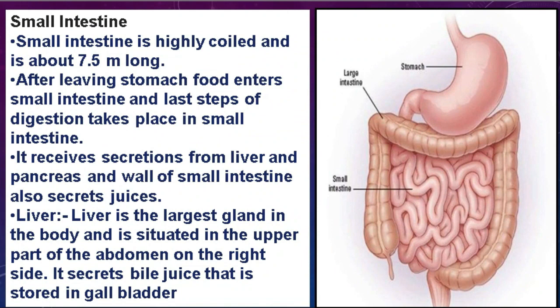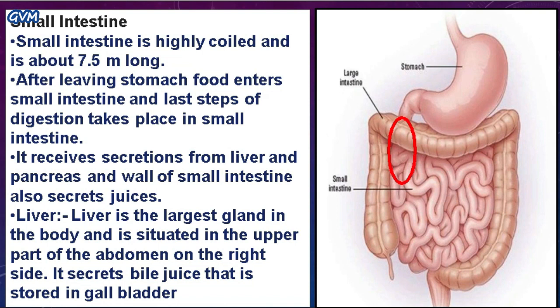Students, the small intestine is the next organ of your alimentary canal after the stomach, and the other end of the stomach opens here in your small intestine. As you see here, the other end of the stomach opens into the small intestine. Students, the small intestine is highly coiled and is about 7.5 meters long. After leaving the stomach, food enters this part of the alimentary canal, that is the small intestine, and it is the last step where digestion takes place.